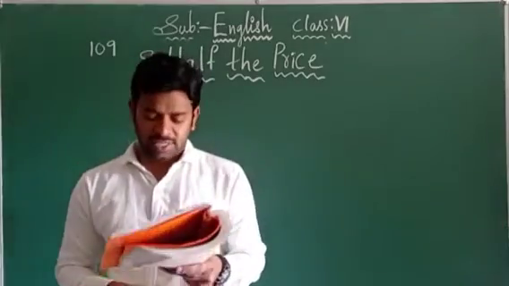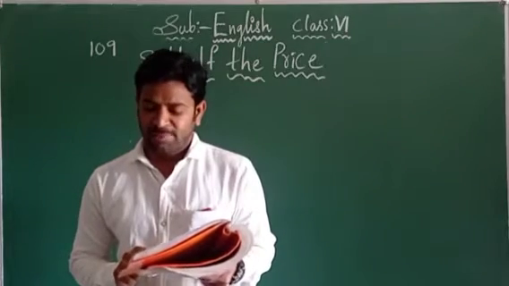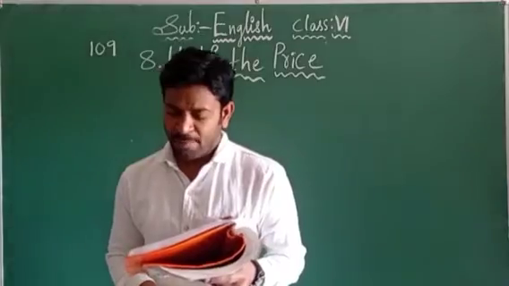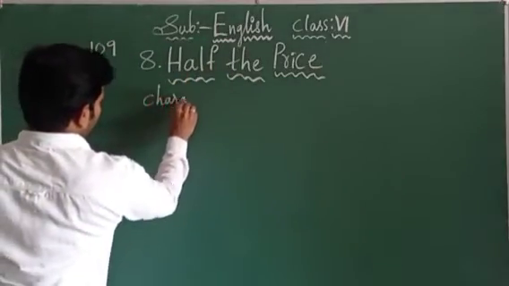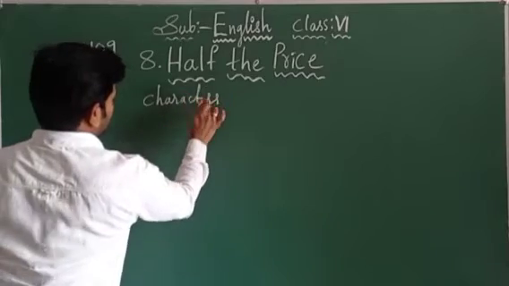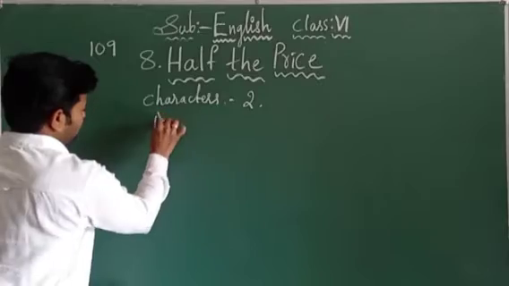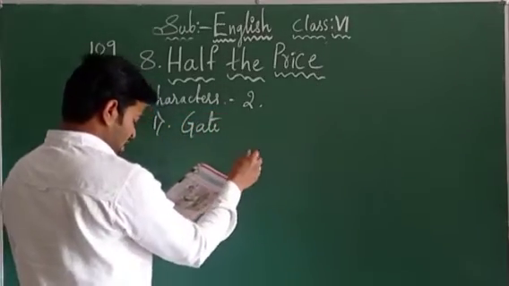Oral discourse is given, children. A role play is given. Enact the scene depicted in the above picture. The characters are the gatekeeper and the man with the basket. Who are the characters here? Two characters, children. The first one is the gatekeeper. Who is the person here?